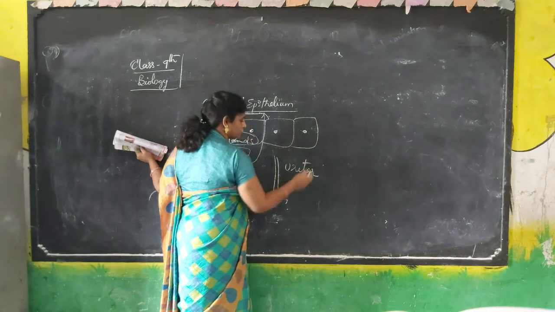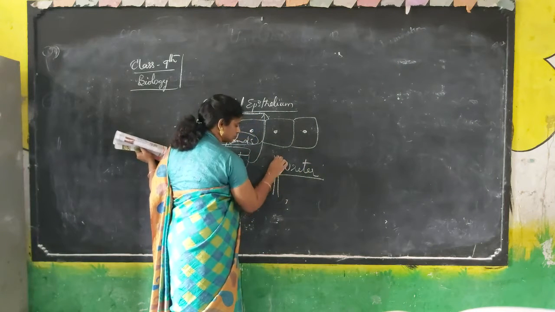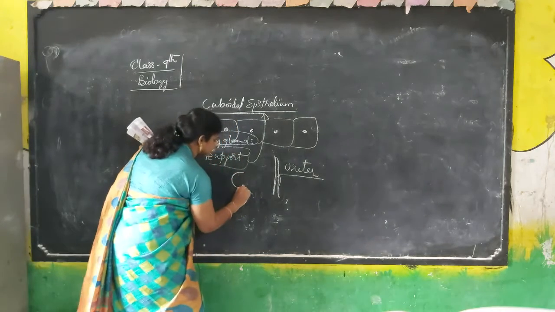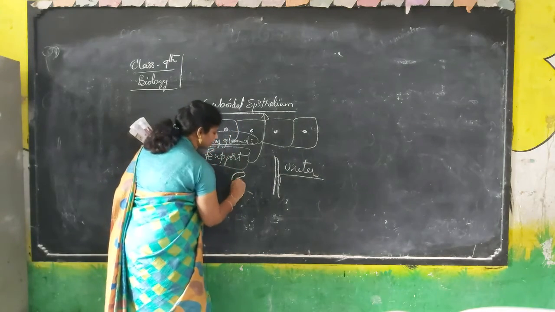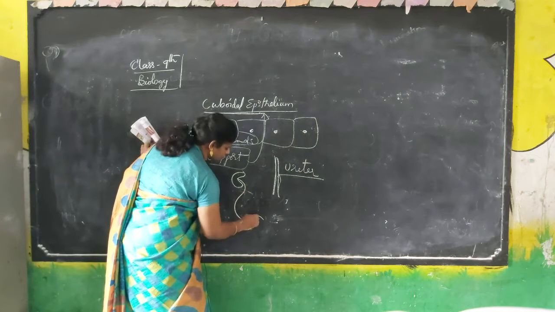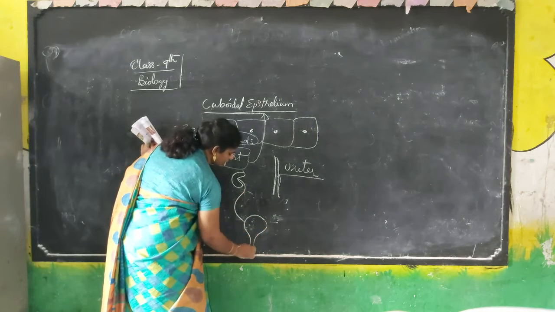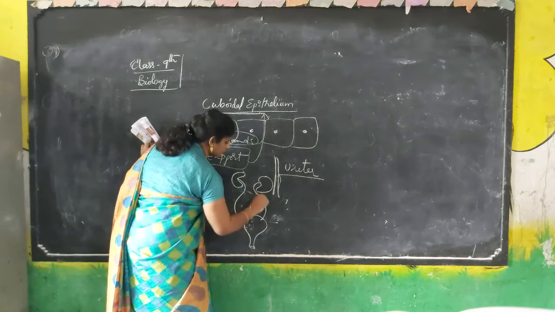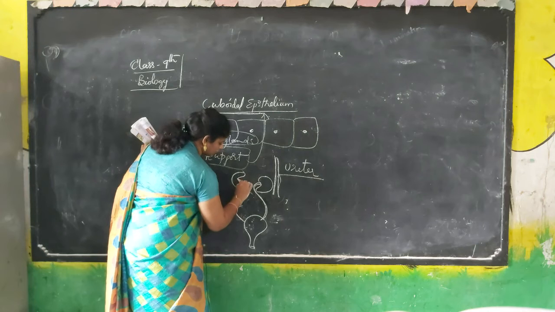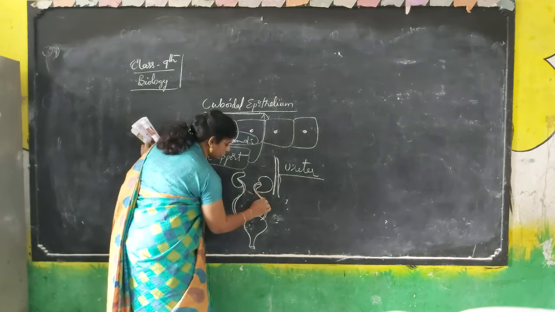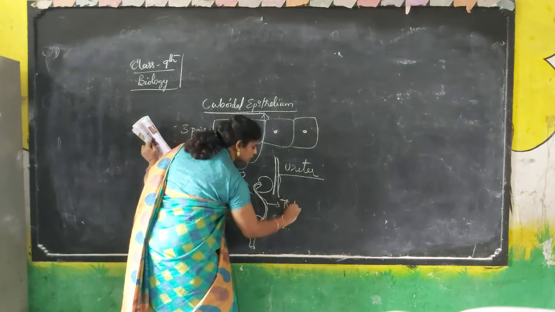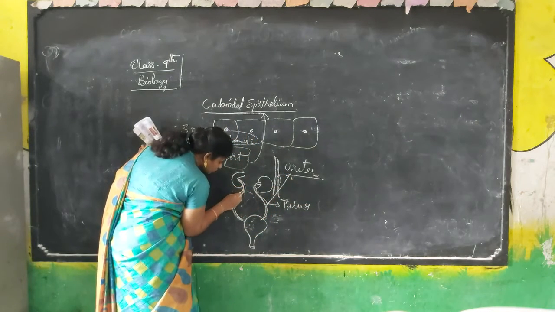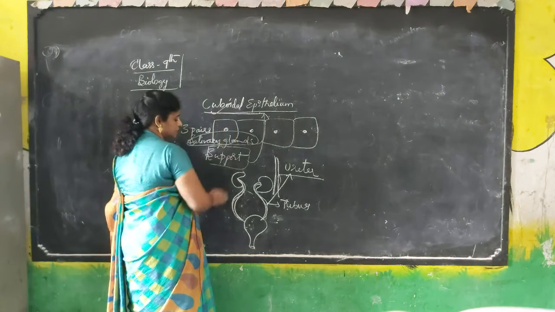The ureter is just like a thin pipe which is connecting. Let's think this is the kidney, from the kidney to the urinary bladder. This is the urinary bladder, and this is another kidney. From here, these two thin tubes are called ureters. The lining of this ureter is made up of cuboidal cells.